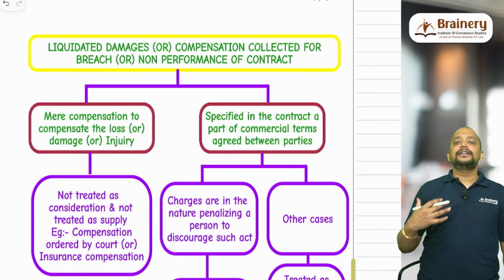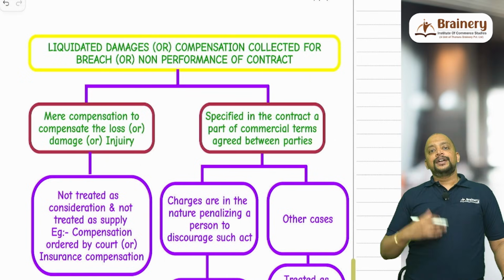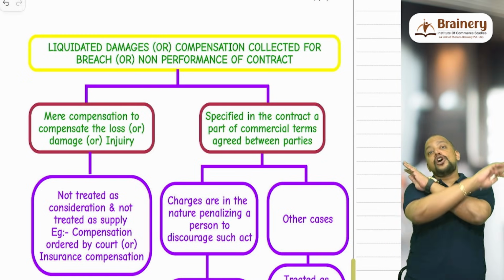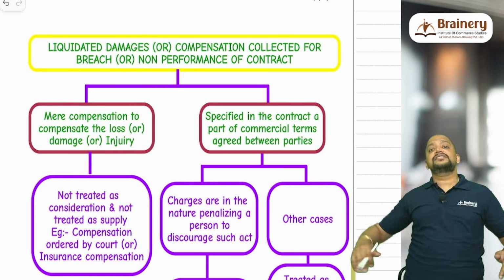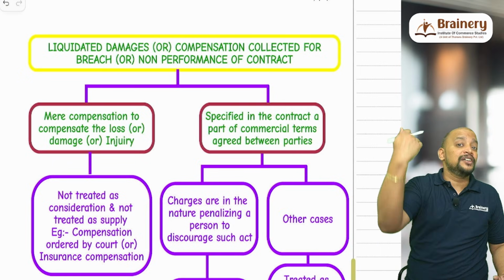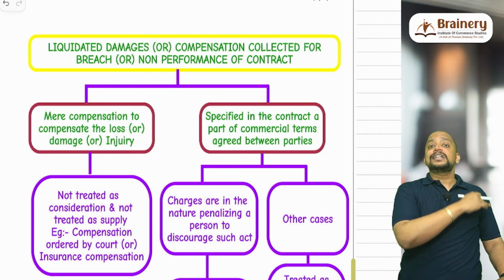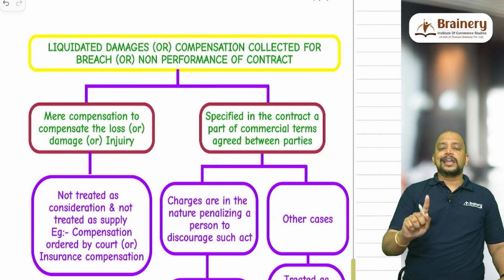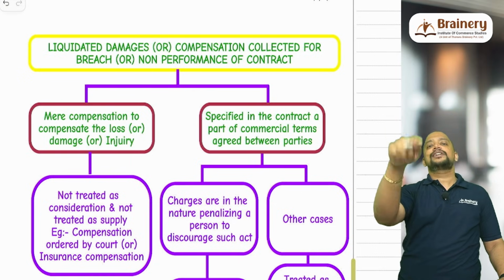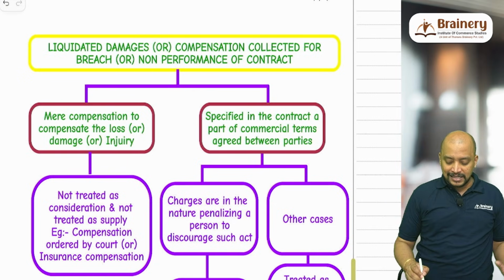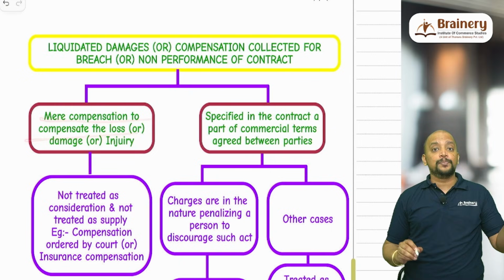Say for example, I enter into a contract with you to act in a particular movie. Now what I have done is that I stopped acting, not that I have delayed acting. I stopped, means I have broken the contract, means you suffered a loss, and that loss you have suffered is irrecoverable. Now in this case, you ask me to pay a compensation. That compensation which I paid you is not treated as consideration in your hands.